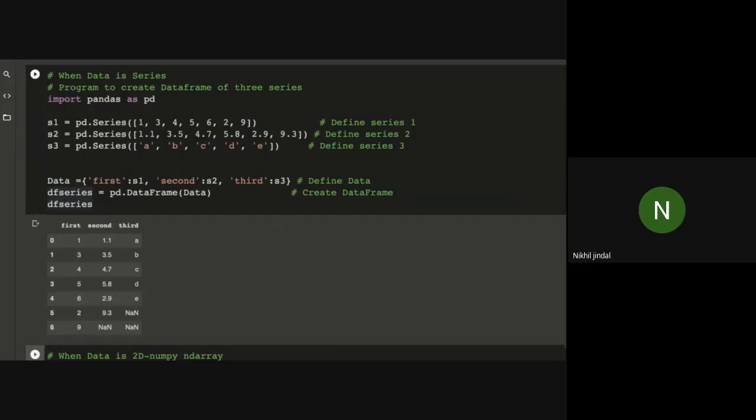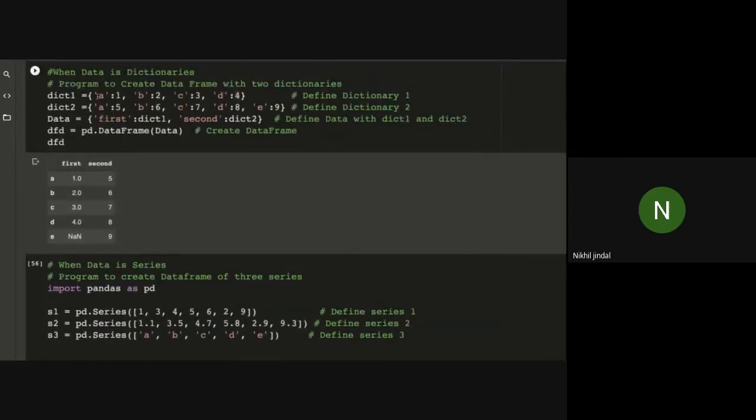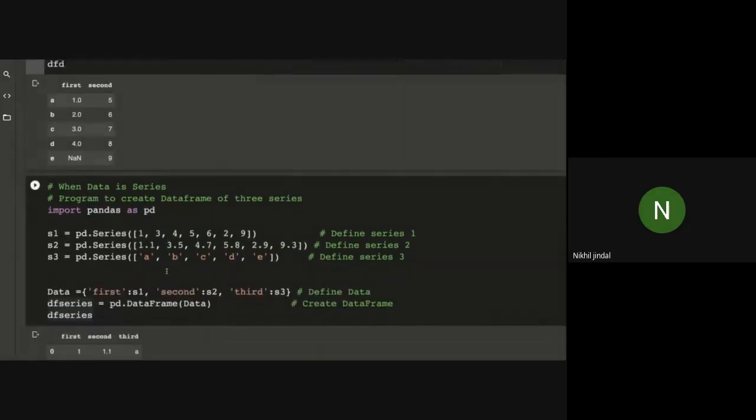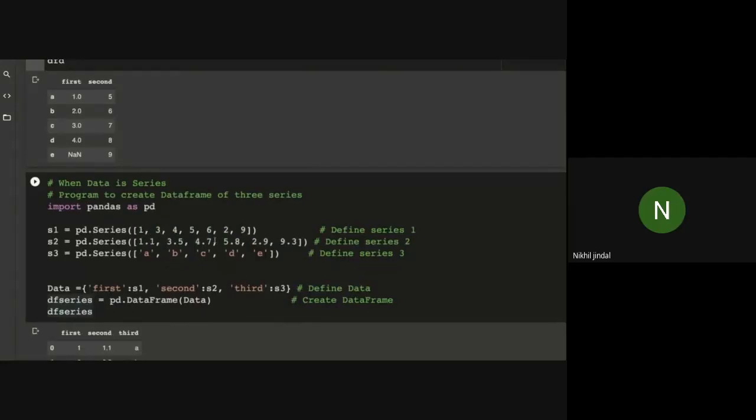You can see first, second, and third are the columns. In dictionaries, the keys serve as the index values in pandas, but here we haven't passed any index values.